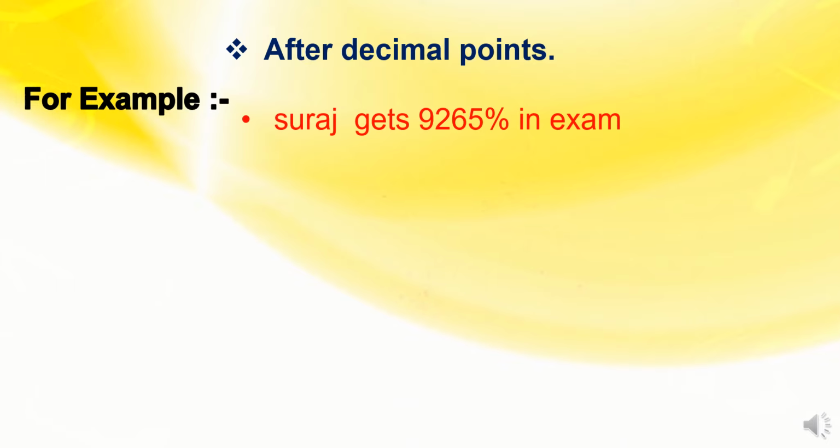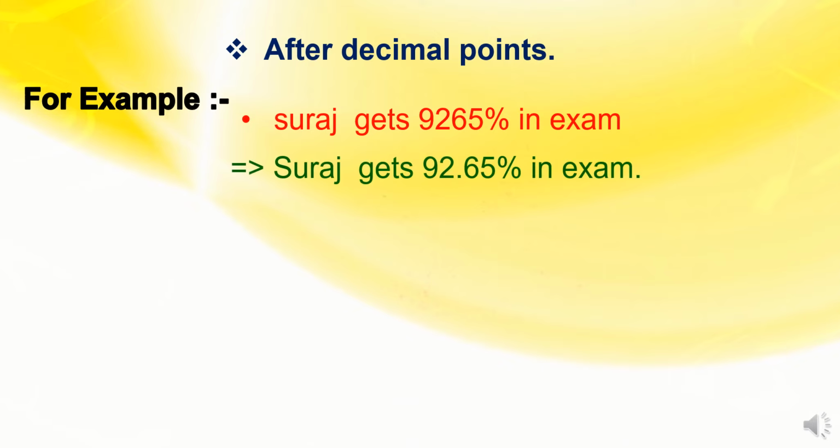Let's see. Suraj gets 92-65 percentage in exam. It will not be 92-65, 9265, no. But when we have to use a decimal point, then it will be Suraj gets 92.65% in exam.